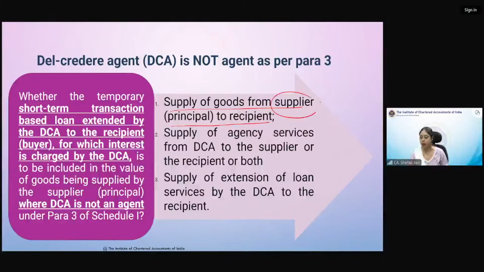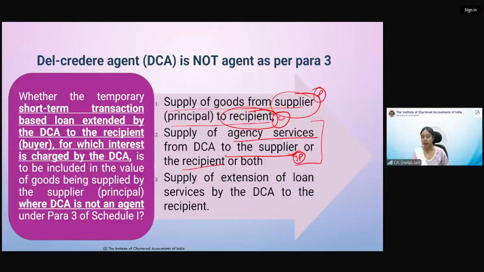So here also principal is making supply to final consumer. There is no supply between principal and agent, only one supply between principal to consumer. That is one point. Second is again simple transaction. Agent is providing agency services to principal, principal is giving him commission. So agency services to principal.